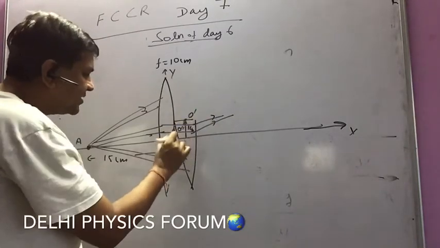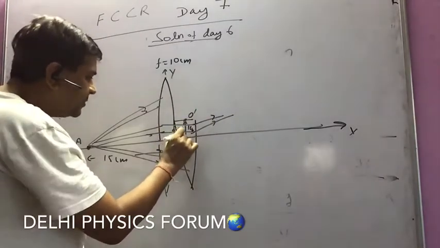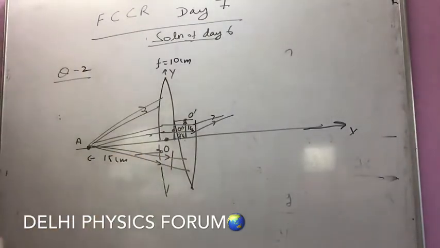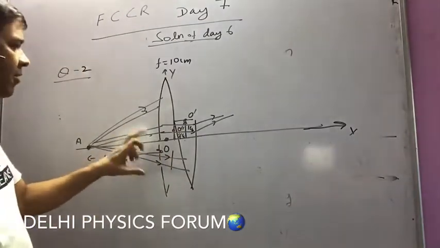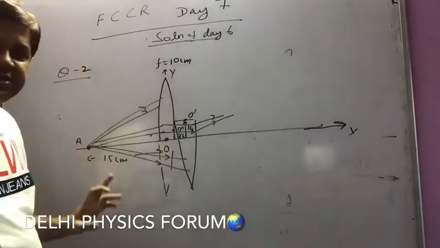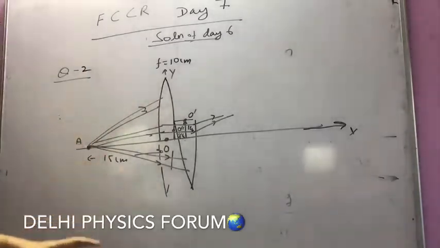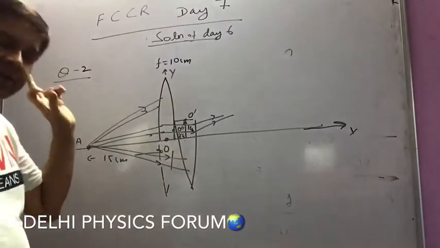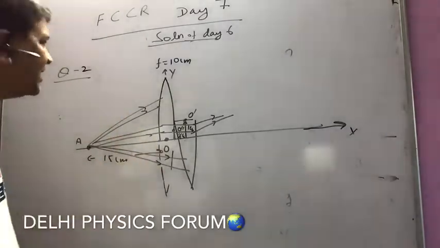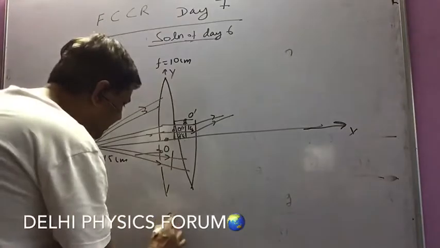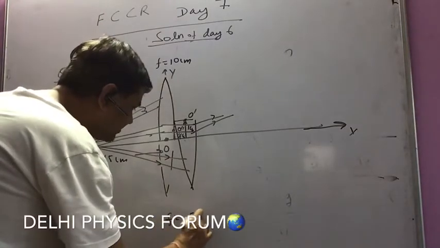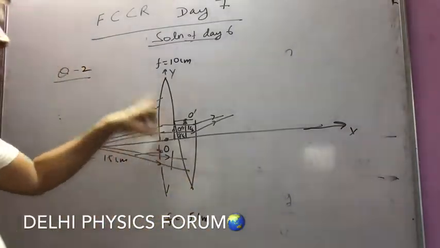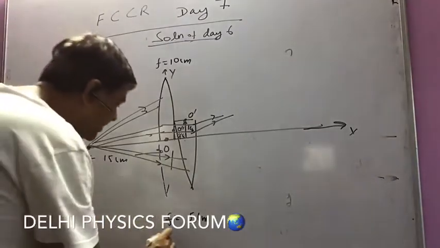First one has optical center O and focal length 10 centimeter. That is the original lens. Second will have the optical center O dash and focal length 10 centimeter. And third will be the lens of focal length half of these two, that is 5 centimeter. 1 by f equal to 1 by f1 plus 1 by f2, we are getting. And its optical center will be O double dash.